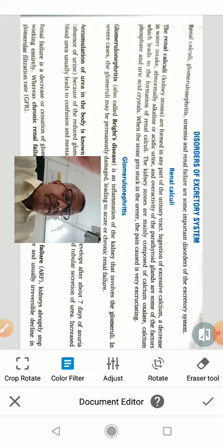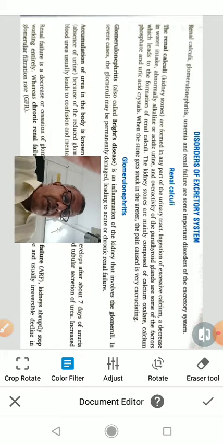Surgery is the solution, and it can be removed by surgery. Nowadays there is a technique called shock wave lithotripsy. This is used for removing the kidney stone.